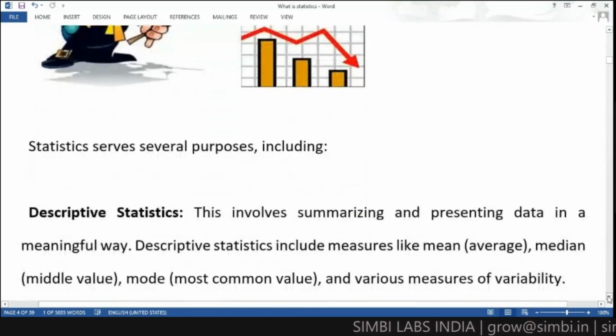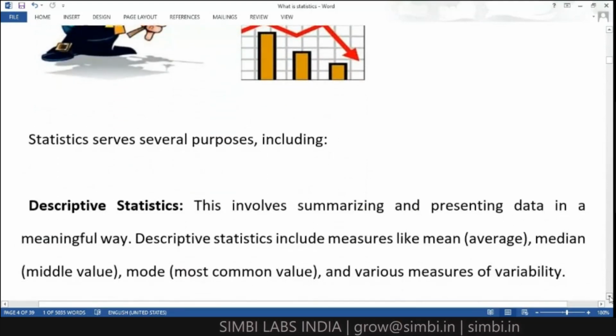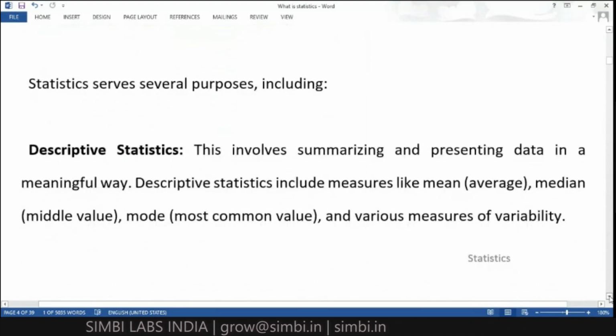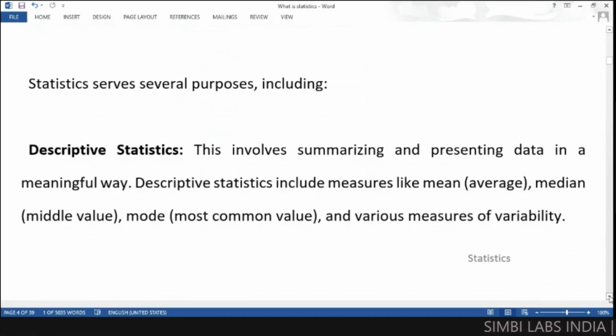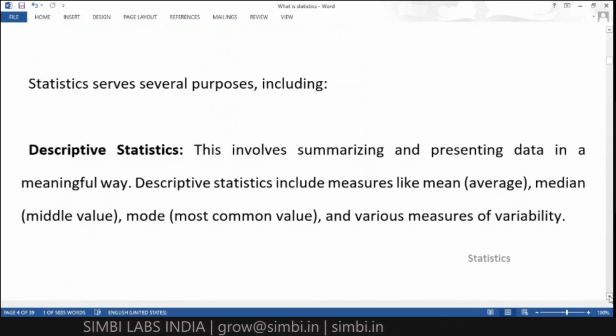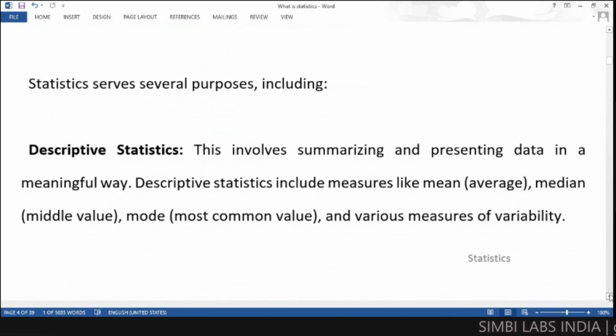Statistics serves in so many areas, so many fields. Many business organizations nowadays use statistics for their information. If the companies are very small, or if they don't have much knowledge of statistics, or if they want to hide their information, some businesses mostly don't use statistics.